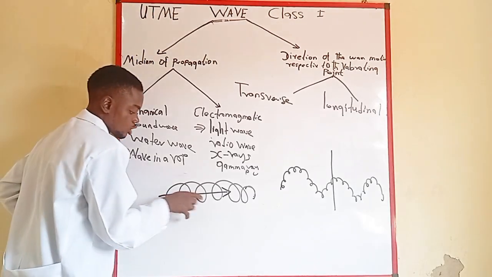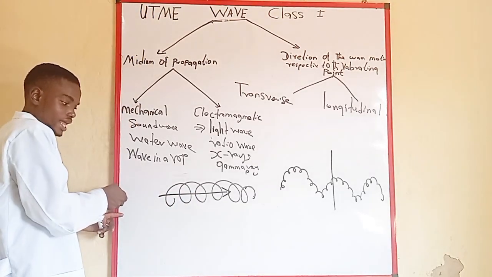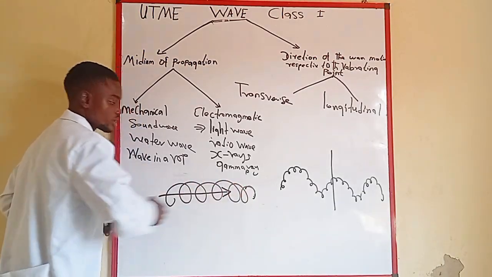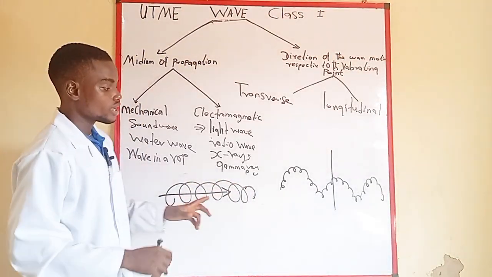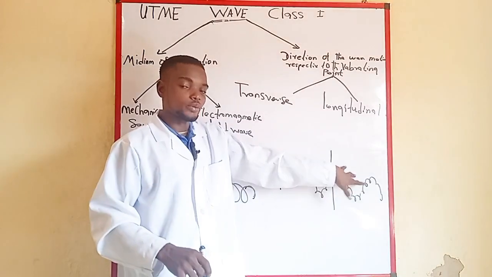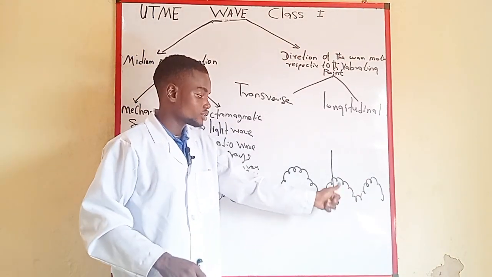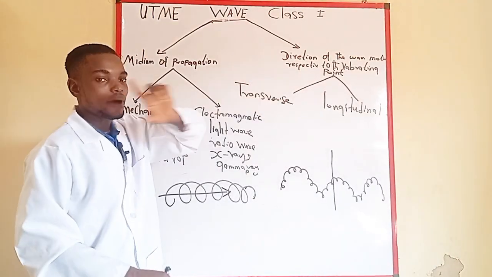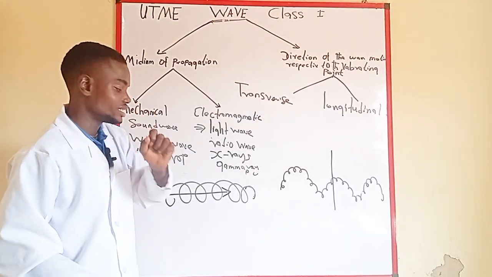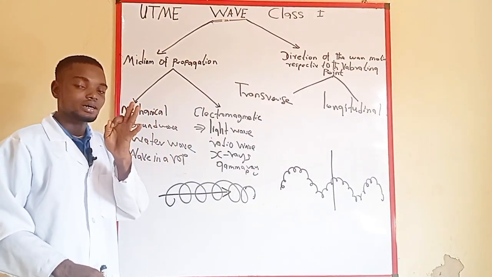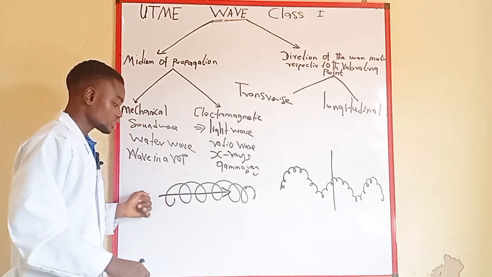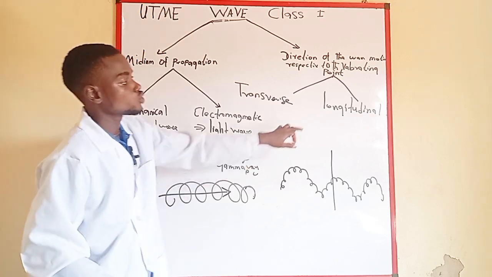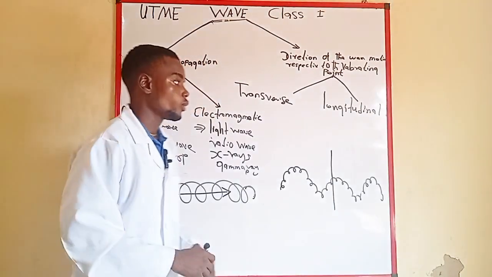So I disturb it by expanding it in a straight line, and the wave is also vibrating in a straight line. Now the wave in which the direction of the propagation is perpendicular to the point of vibration is what we note as transverse wave, whereas those that travel in the same direction of the vibration are what we note as longitudinal wave.